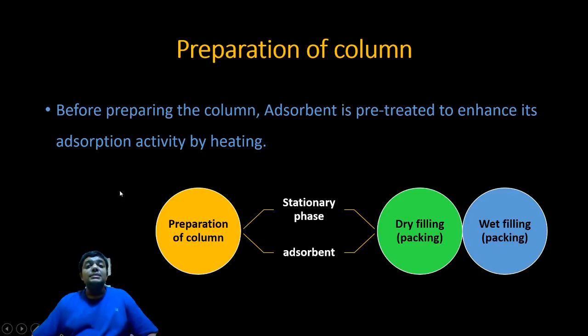But what is the method to prepare a column? Before preparing the column, the adsorbent that you are going to use as a stationary phase is pre-treated to enhance its adsorption activity. But how to pre-treat it? To pre-treat it, you are heating it. So when you heat it, the pores open a little, the surface area increases, and hence they can be a better adsorbent.